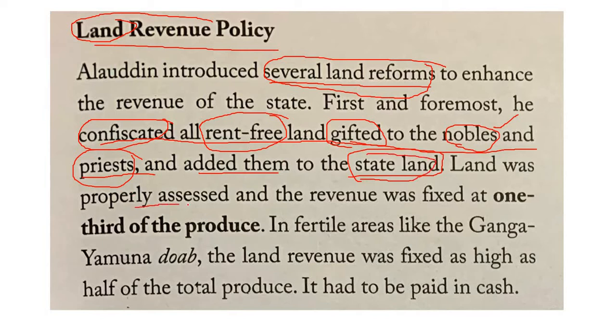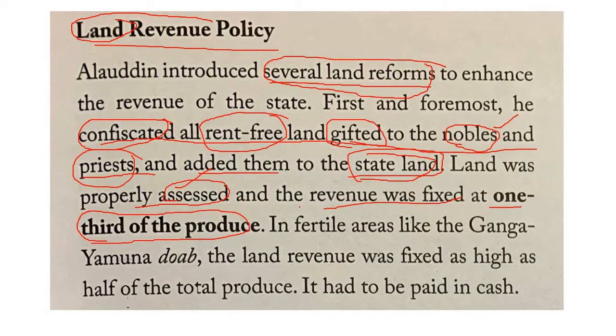And land was properly assessed, and revenue was fixed at one third of the produce. Land properly assessed means, suppose there is a very dry area where agricultural activity was poor, the land fertility capacity is less and production would be less. In such areas, he used to collect less taxes.